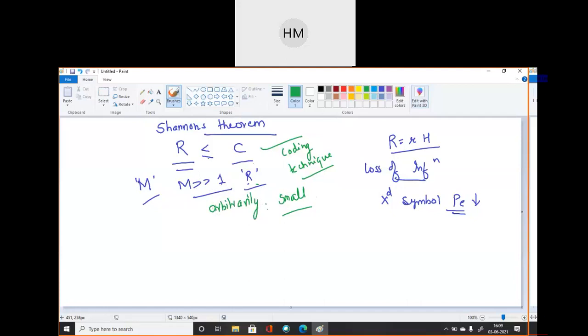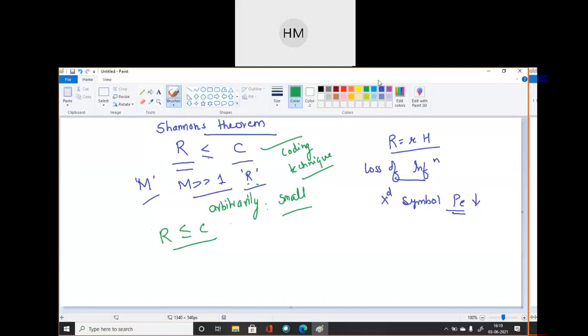Now, whenever we are designing any channel, we have to check the rate of information. We should know its capacity, what is the maximum capacity, so that we can transmit the signal with less probability of error. Therefore, R less than or equal to C indicates that error free transmission is possible in presence of noise. Clear, students? In presence of noise.